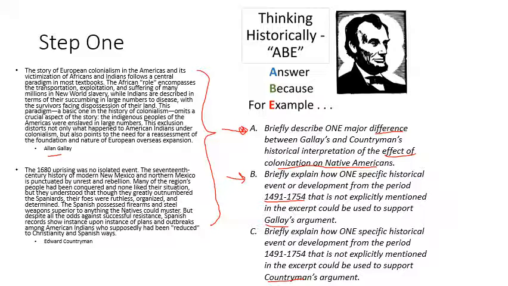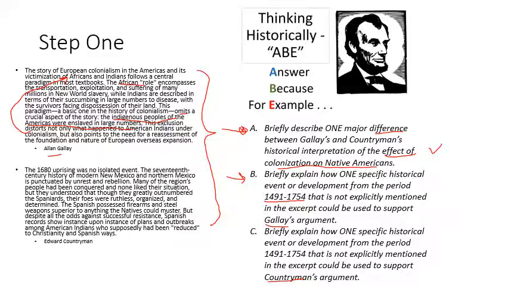So this key right here, he says, look, we have forgotten a key element to this story, that the indigenous people of the Americas were enslaved in large numbers. He's arguing that sometimes we focus a lot on the fact that Africans were brought over, which is true, but because we focus so much on the African role, we forget that Native Americans themselves were also enslaved in large numbers. And so he's saying that's an effect that we need to look at, is that they were enslaved in large numbers. All right, so what does Countryman say?